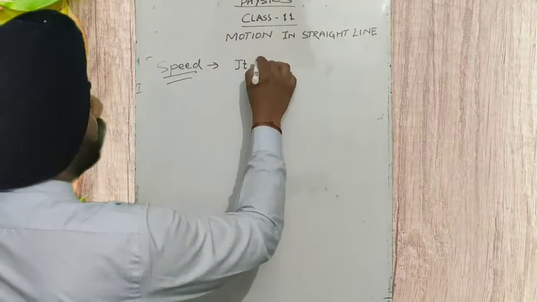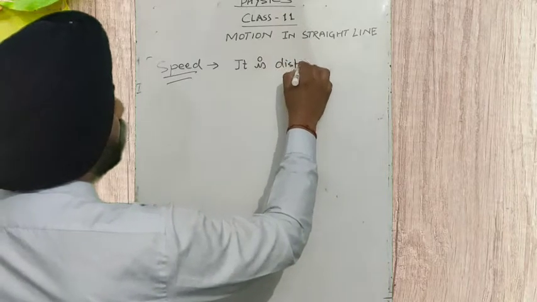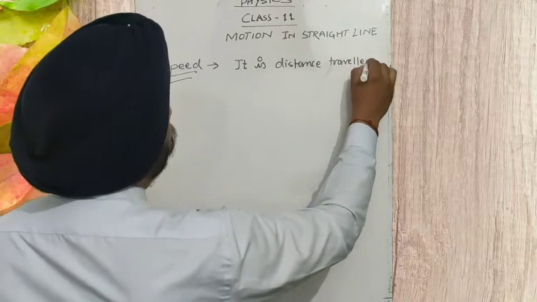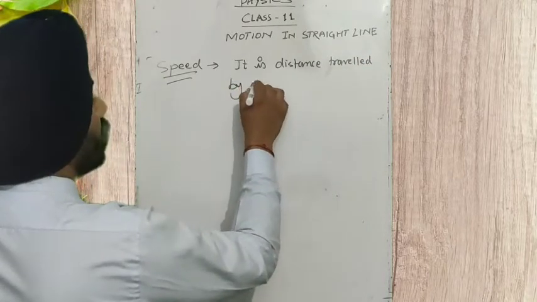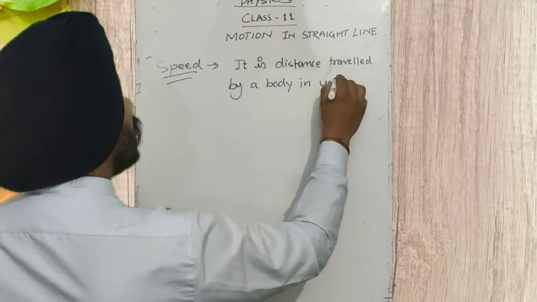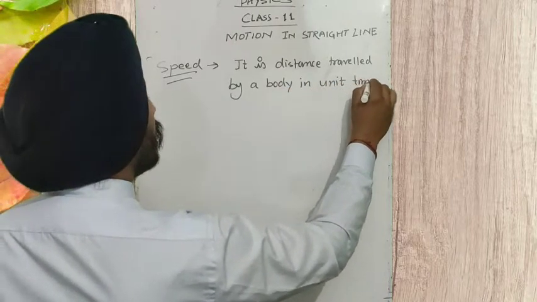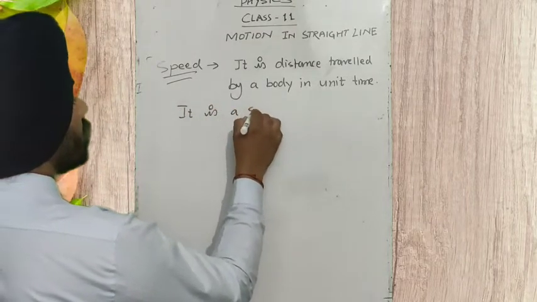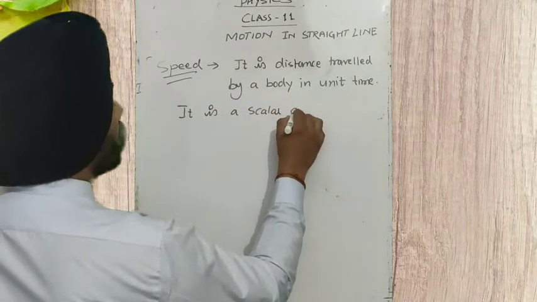It is the distance traveled by a body in unit time. It is a scalar quantity.